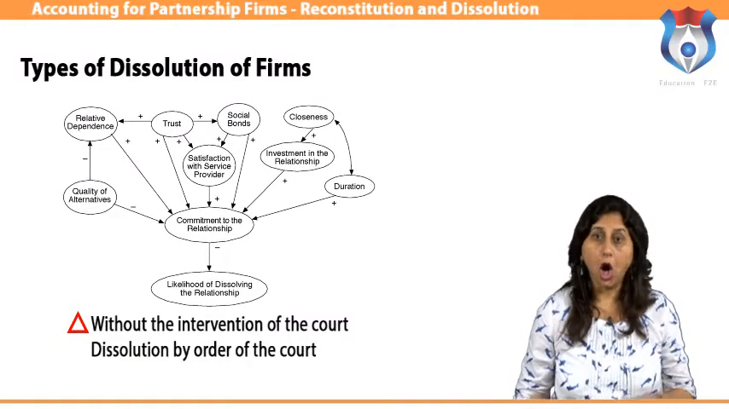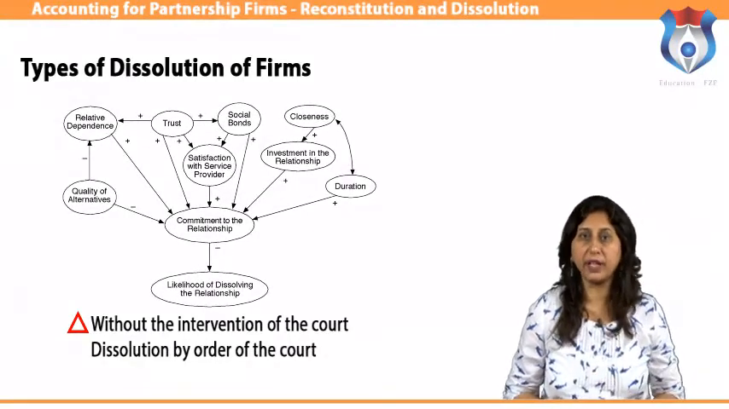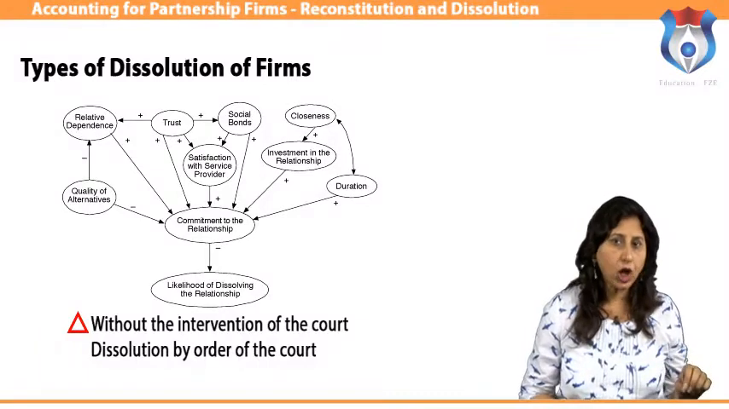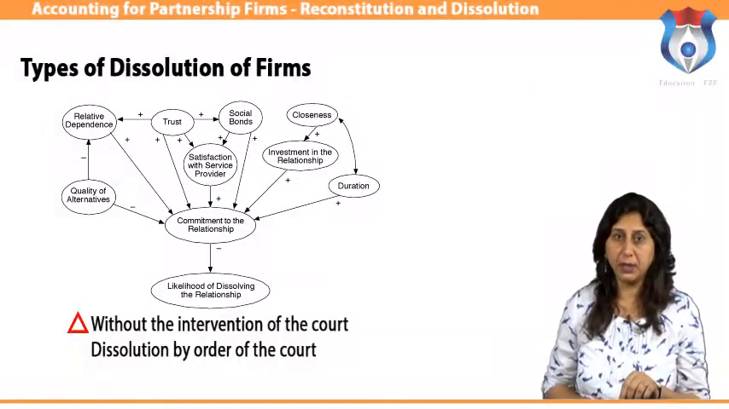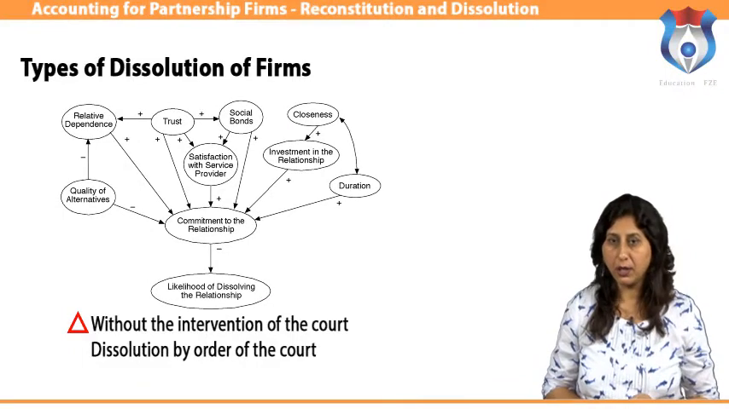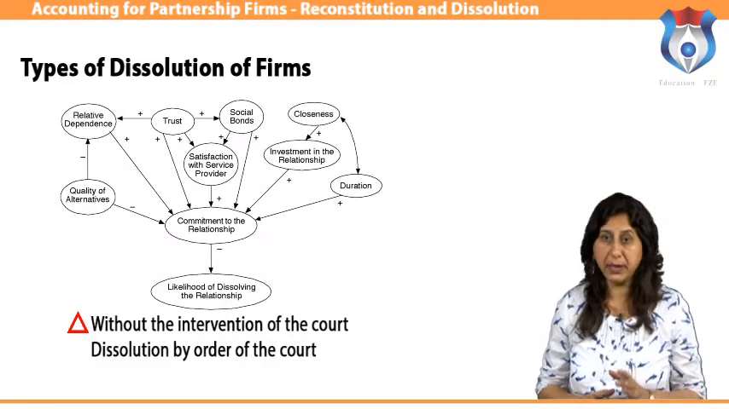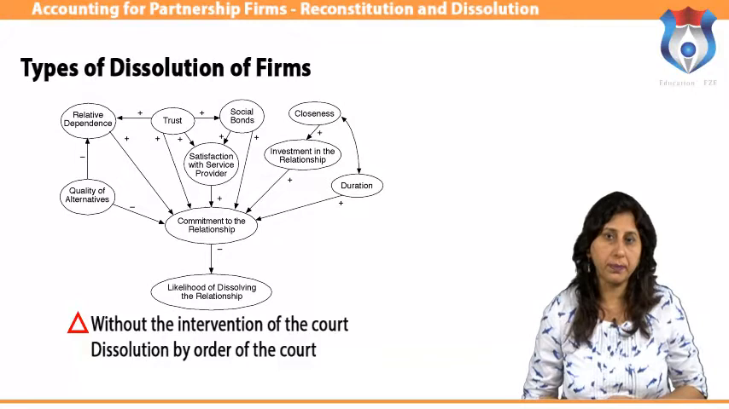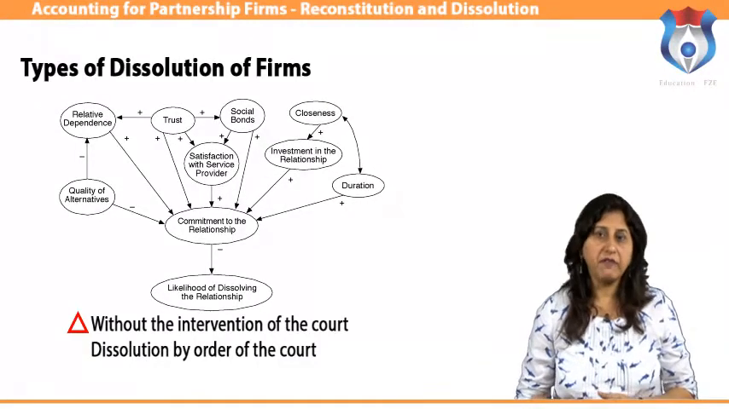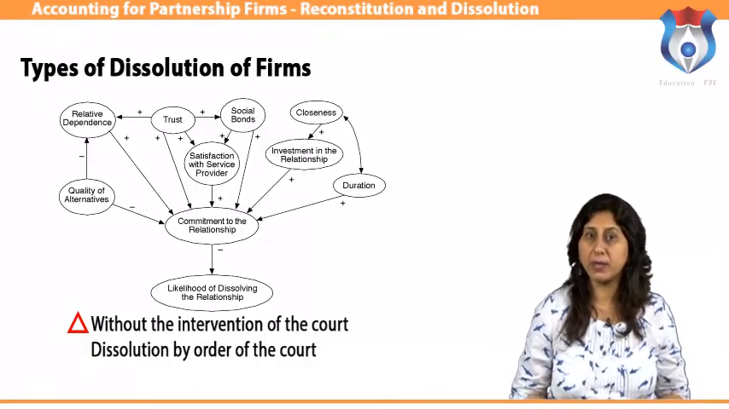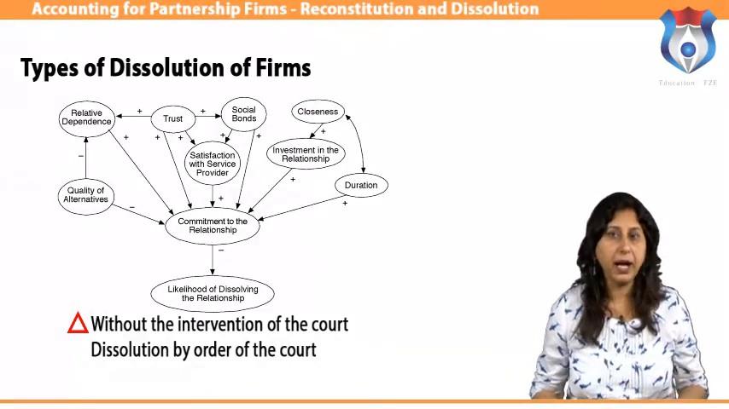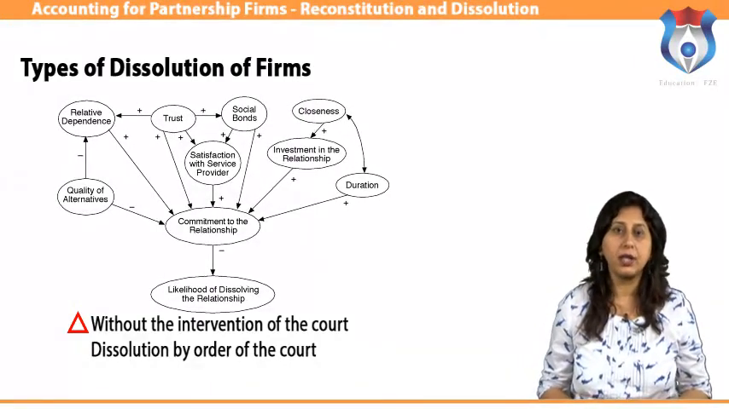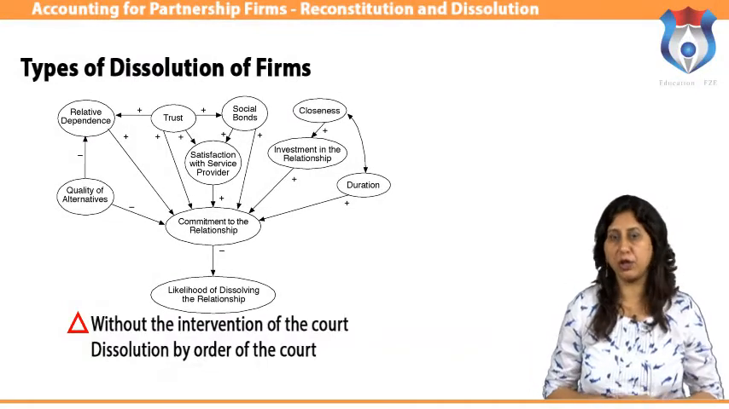unlawful, on the happening of any of the following events: on the insolvency of a partner, on the fulfillment of the objective of the firm for which the firm was formed, on the expiry of the term period for which the firm was formed. By notice, when the duration of the partnership firm is not fixed and it is at will of the partners, any partner, by giving notice to other partners, can dissolve the firm.